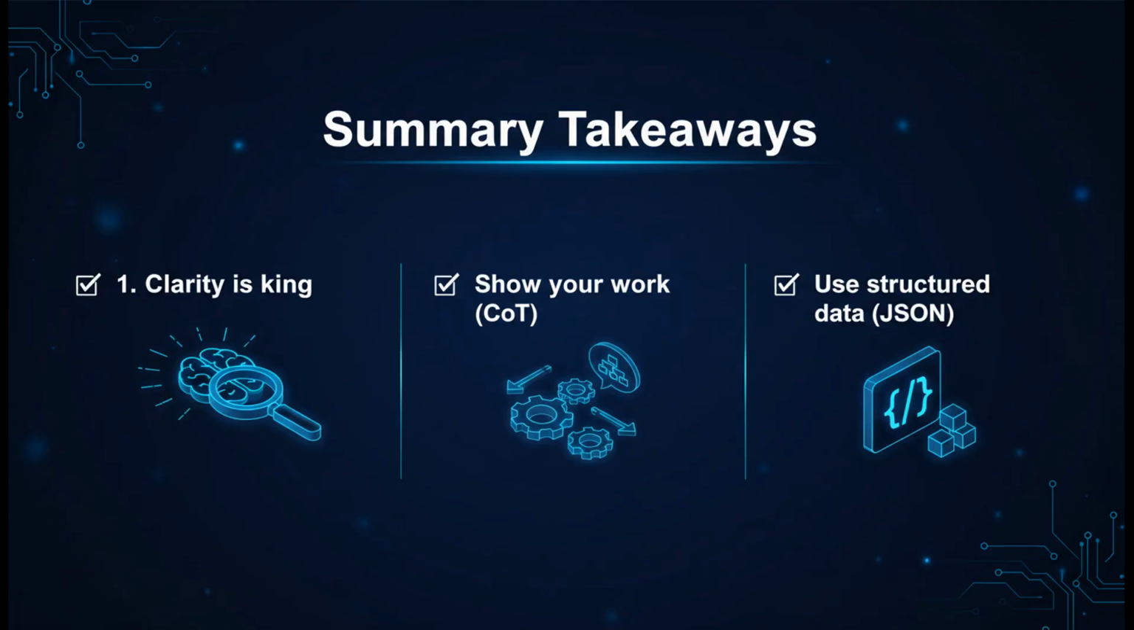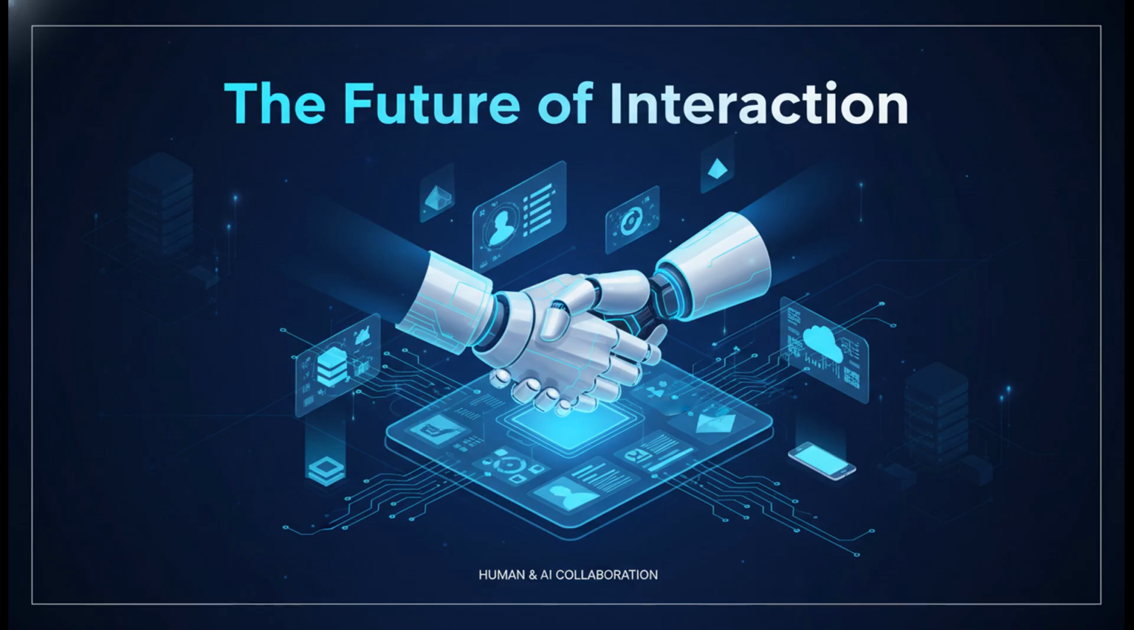Use chain of thought to reveal the reasoning, and use structured outputs to make your AI reliable. The quality of your results depends on the richness of the environment you build. We are moving from AI that just chats to autonomous partners that plan and act.